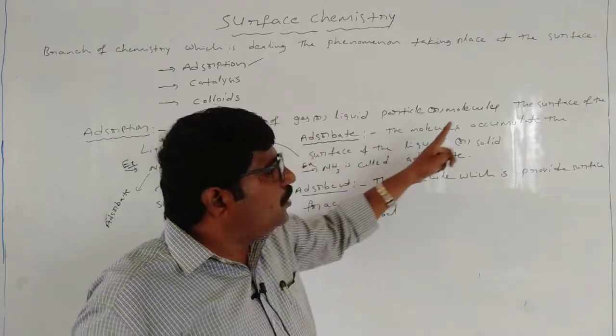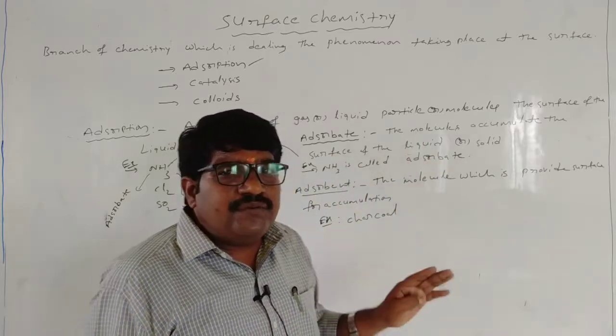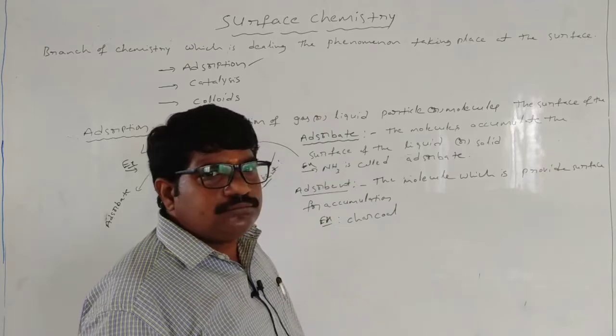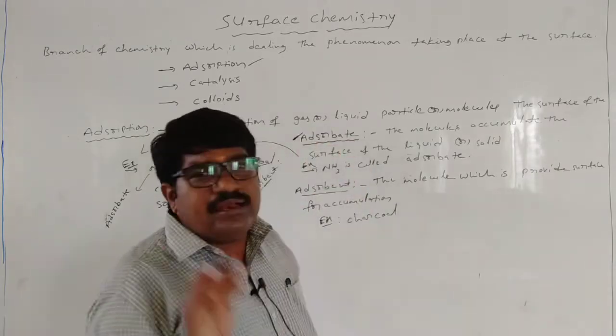Adsorbate means what? The molecules that accumulate on the surface of the liquid or solid. That is called what? Adsorbent. Right. So here the adsorbate is mostly gases or liquids.